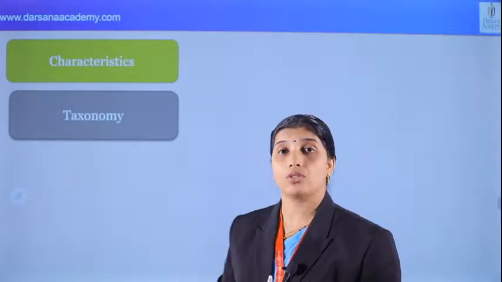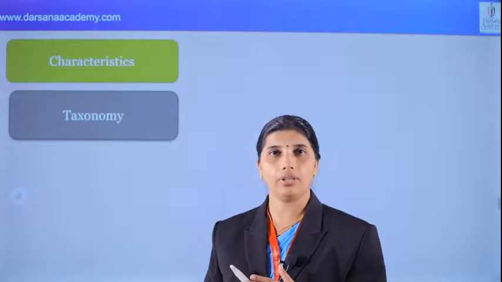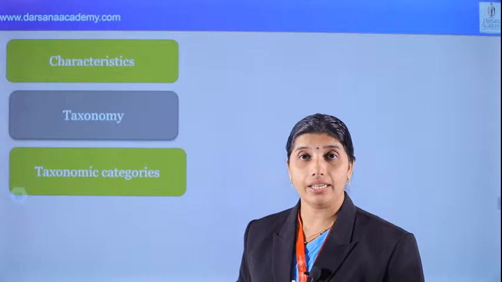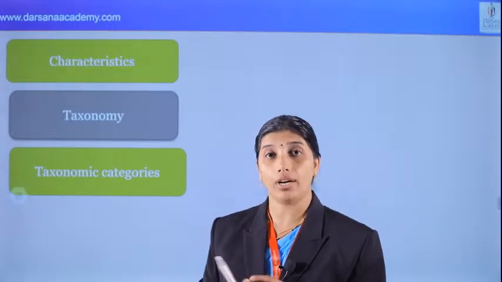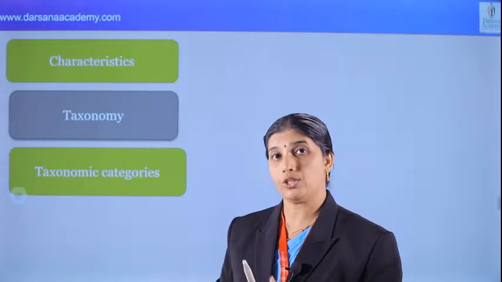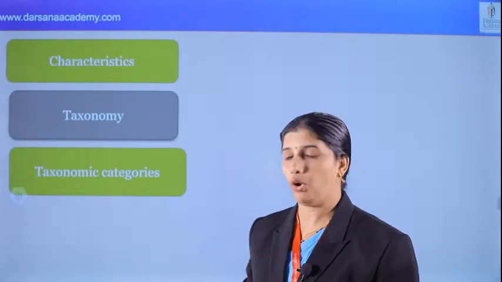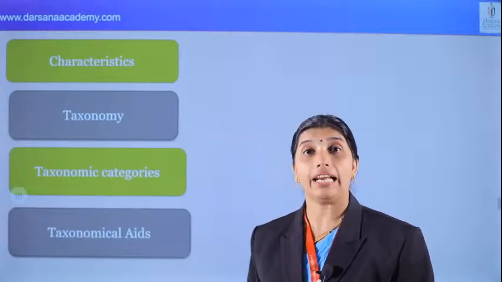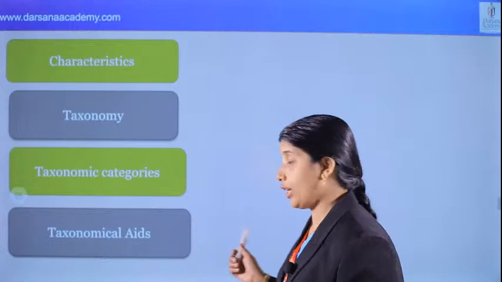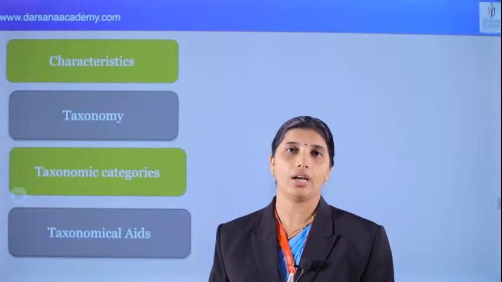Next, we can see taxonomy. Which are the steps of taxonomy? That's important, you have to study that. And taxonomic categories. Which are the taxonomic categories, and what is taxonomy? Every point, nook and corner, you have to read and study carefully. Next, taxonomical aids. Which are the different taxonomical aids? Very important point in this chapter, and systematics is also there in this chapter.